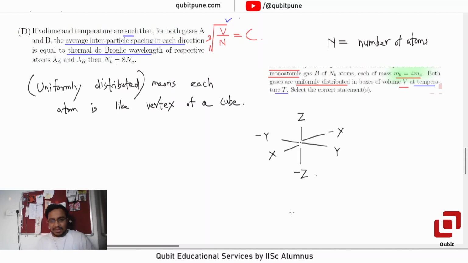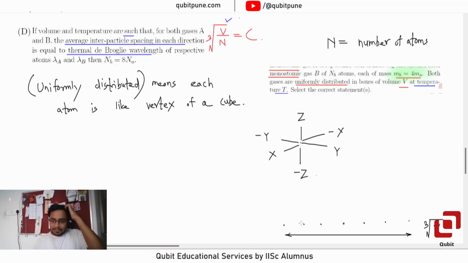So if I consider a 3D model and look at the top view, suppose this is cube root of V, that's the side of the cube.